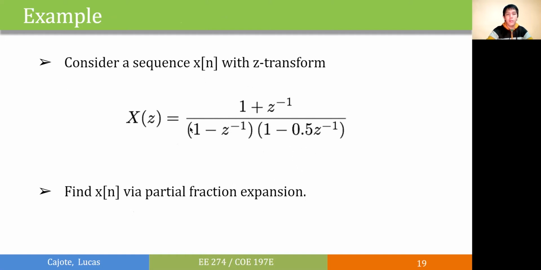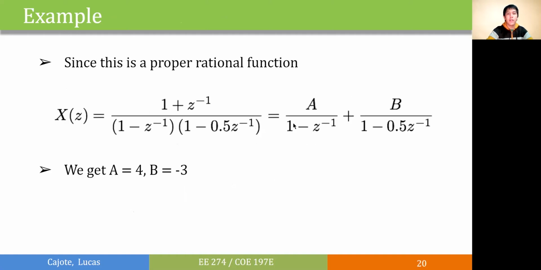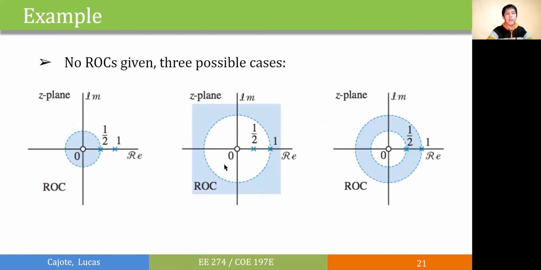Here we have two distinct and real poles, so we can separate them in two terms. We can either use the cover-up method or the cross-multiplication method to get a and b, which we can obtain easily. So the value of a equals 4 and b is equal to negative 3. And since there are no ROCs given, we have three possible cases.